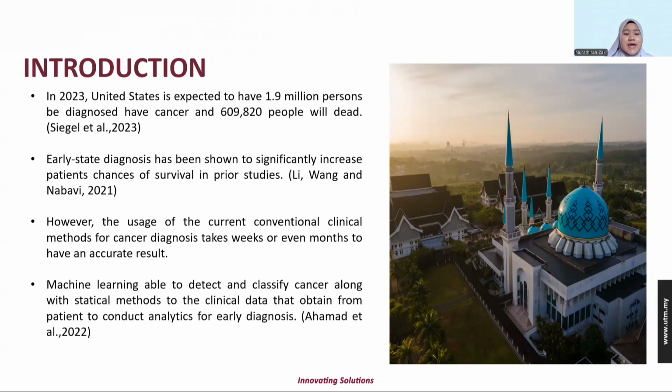So machine learning is able to detect and classify cancer, along with statistical methods applied to the clinical data obtained from the patient, to conduct the analytics for early diagnosis.